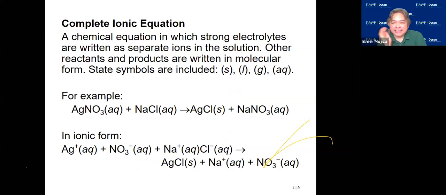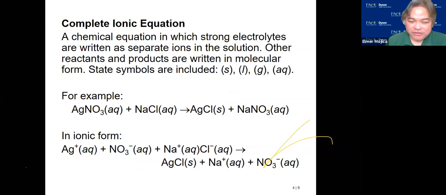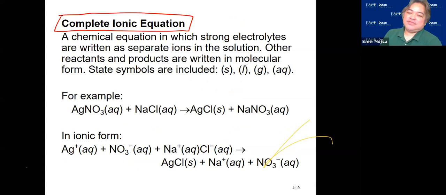So this is the molecular equation. Here all the species are written like molecular substances, even though most of them are ionic compounds. How do you know that they're going to be ionic compounds? Because the next type of equation is the complete ionic equation. What does this mean? This is the chemical equation wherein the strong electrolytes or the ionic compounds you write as separate ions in the solution.